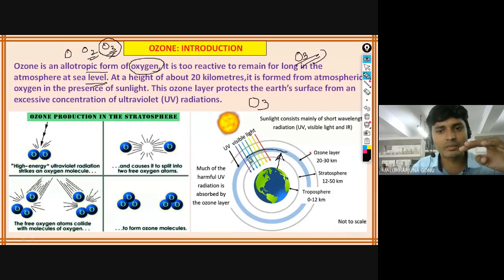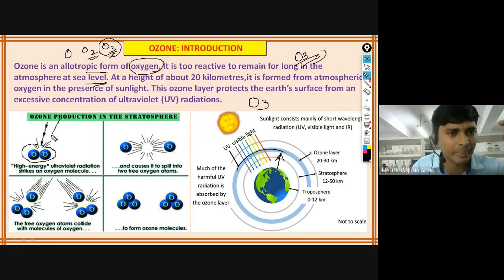O2 is present there usually, and when high energy ultraviolet radiation comes, it breaks oxygen into two atoms, nascent oxygens.